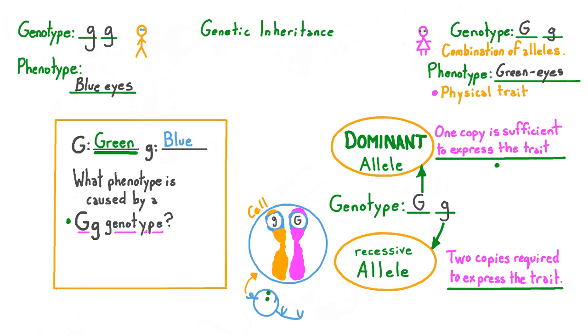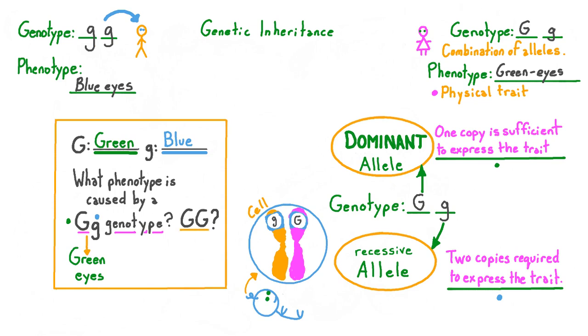The baby also has one copy of the recessive lowercase g allele that codes for blue eyes, but the baby doesn't have blue eyes because 2 copies of that allele are required to express the trait. But that's why the father, who does have 2 lowercase g alleles, has blue eyes. So the phenotype for the capital G, lowercase g genotype is green eyes.